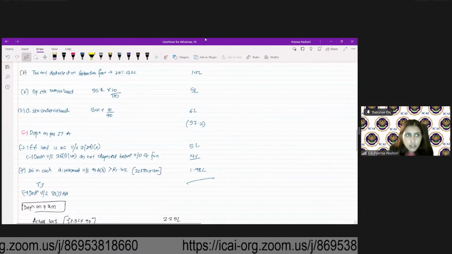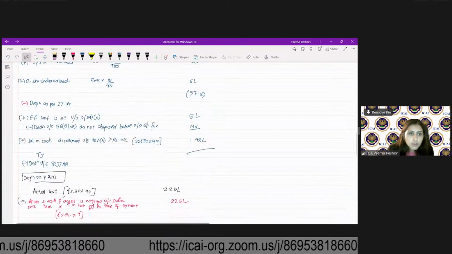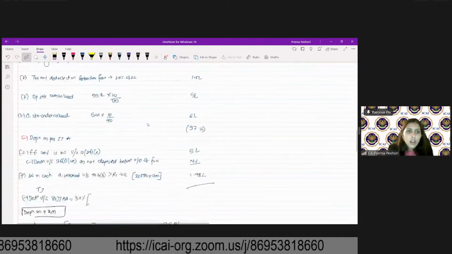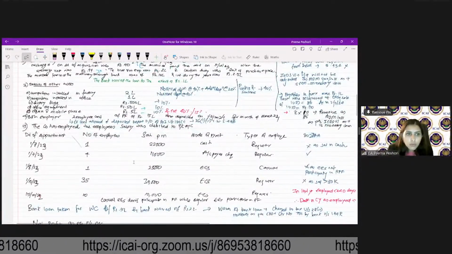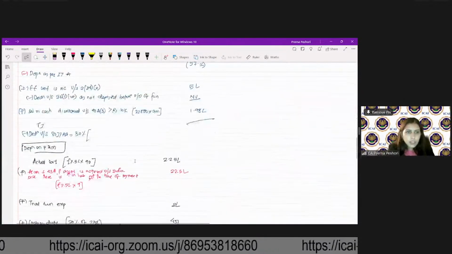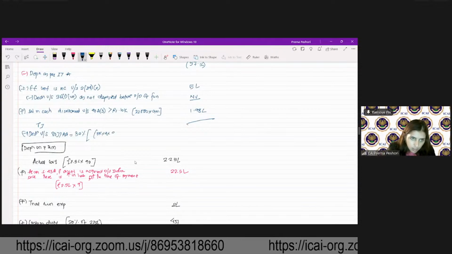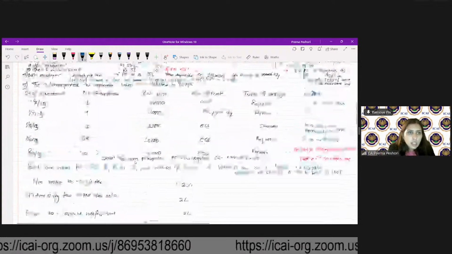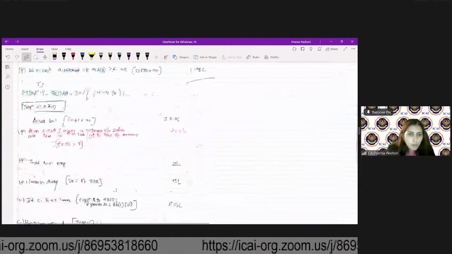So in this particular case, what is my employee cost? 30% of, what are the amounts that I have to take? 11,000 into 4 employees into 9 months, plus this 10,000 into 10 employees for 12 months.